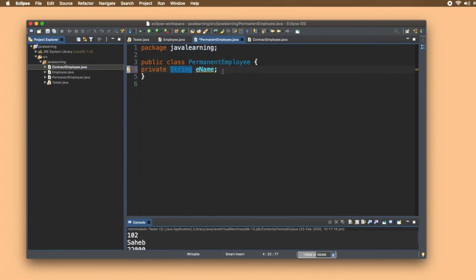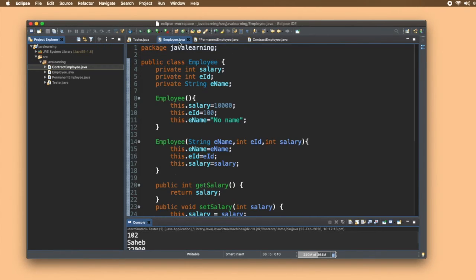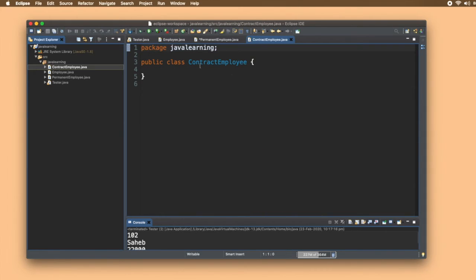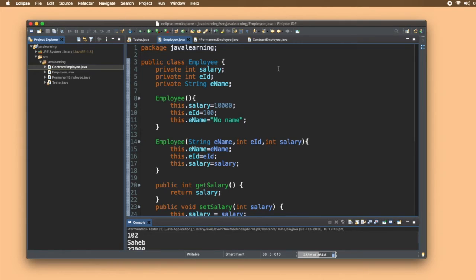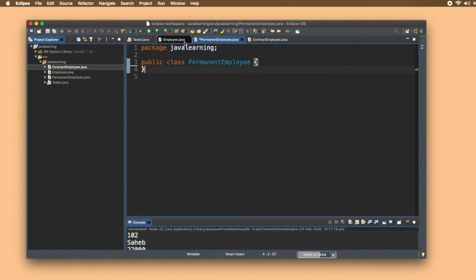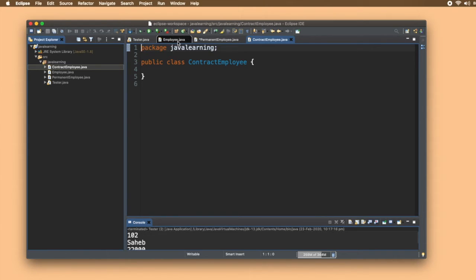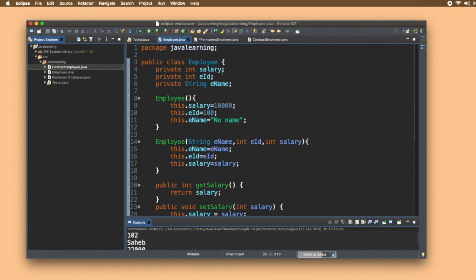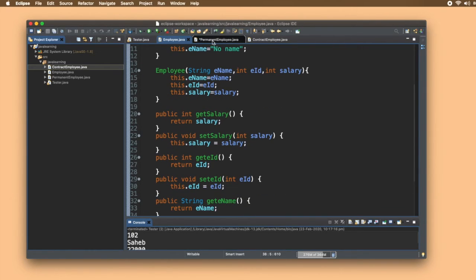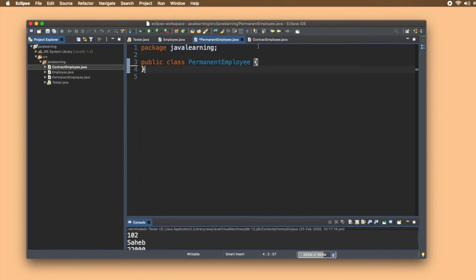Right? So for that we use inheritance, that is, a permanent employee is a type of employee. A contract employee is also an employee. So wherever we use the is-a relation, that is known as inheritance. A permanent employee is an employee. A contract employee is an employee. Okay. So wouldn't it be nice if we inherit all these properties in permanent employee also, because these are common for these two classes, right? For permanent and contract employee.